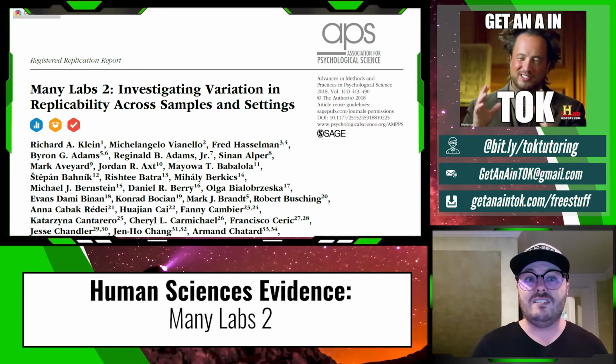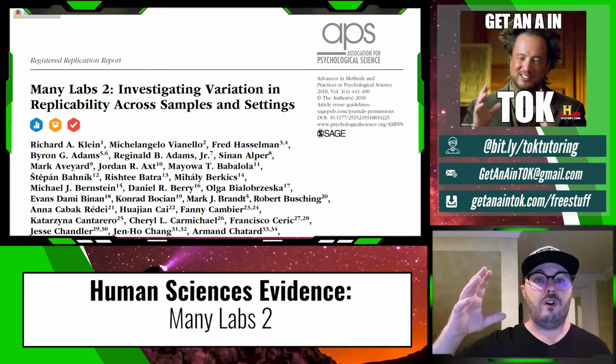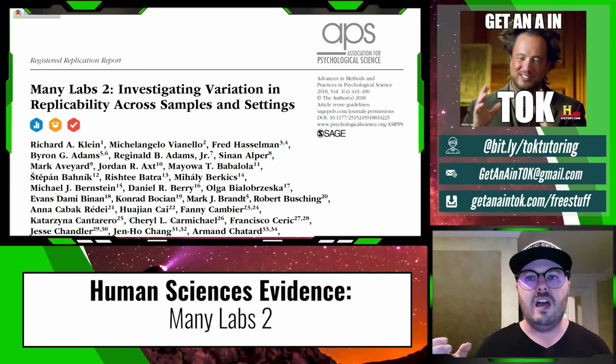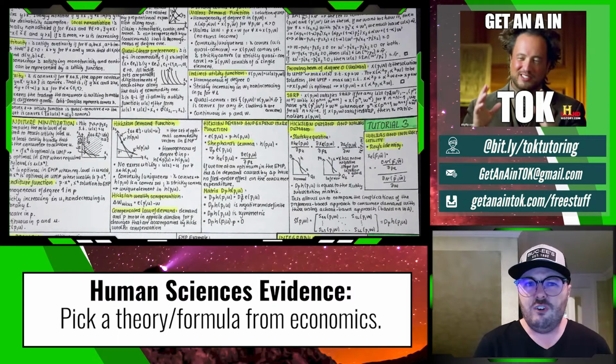This is a great example of people seeking indisputable evidence to strengthen or weaken the belief of an entire discipline in the human sciences. And so if we go from really squishy information like in psych, then we can go to the really hard information like economics. So we consider it to be the strongest or the most indisputable because it uses math and it uses formulas. So first of all, you can talk about that.